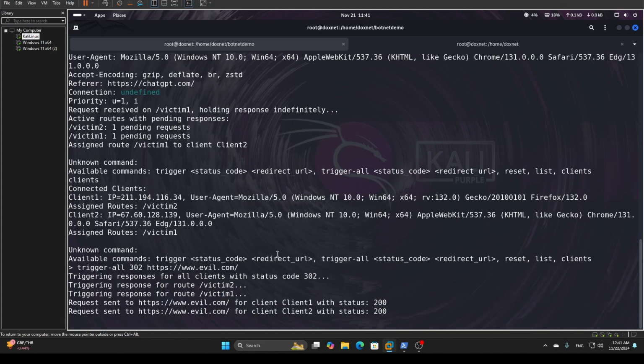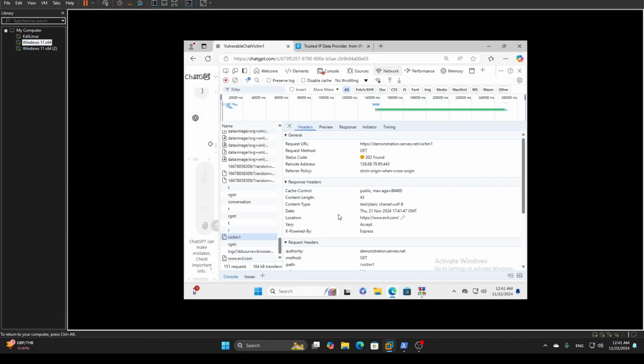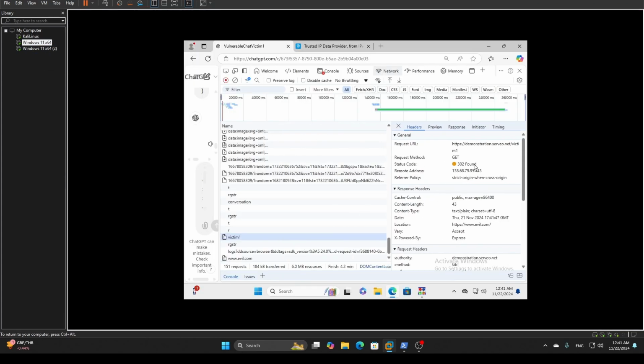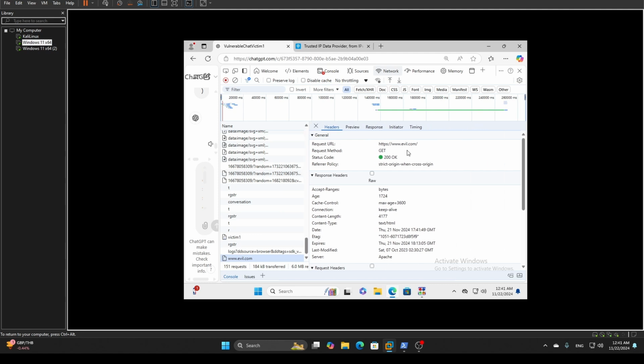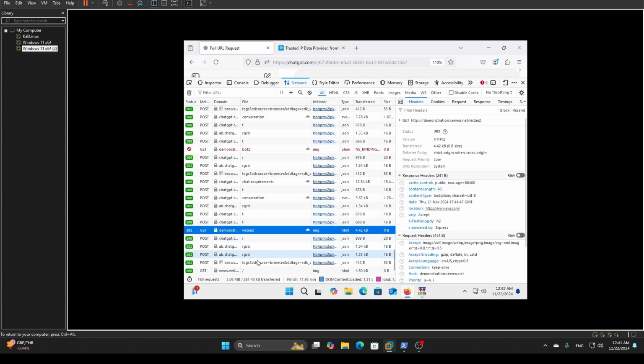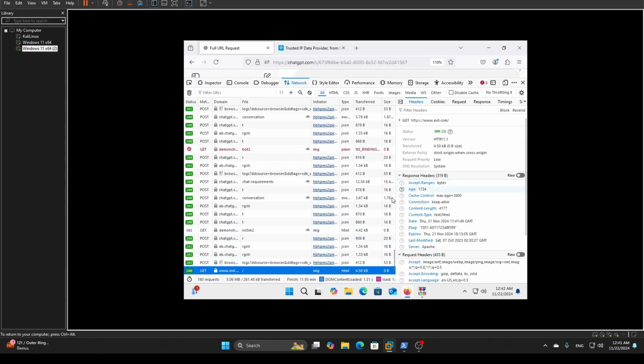Now we send the request, and as we can see, it's responded with a 302 redirect, and we have made the client actually get sent to evil.com with a 200 OK status request. Same with the second victim. So basically in this way we can actually redirect the traffic to any external website.